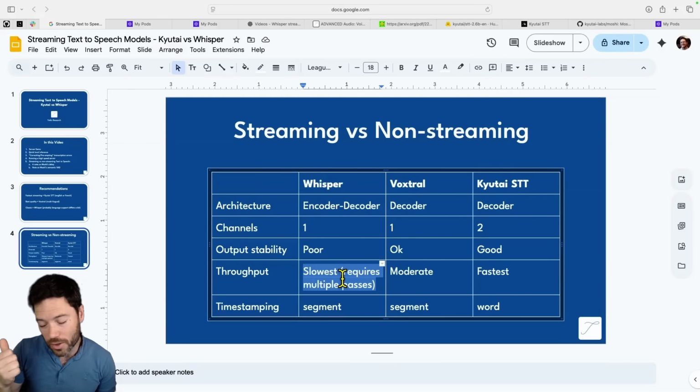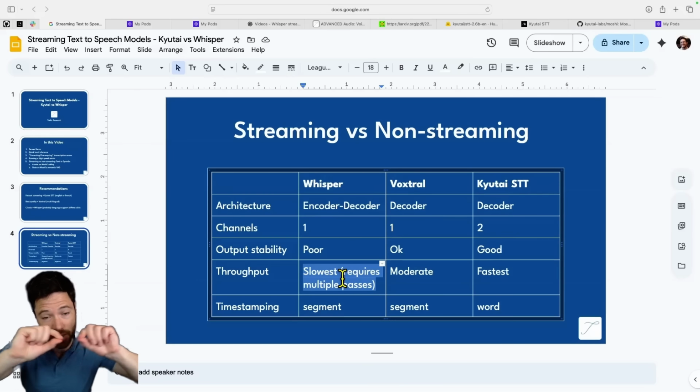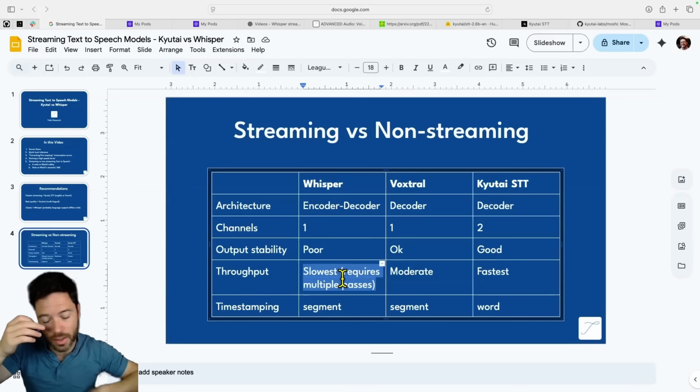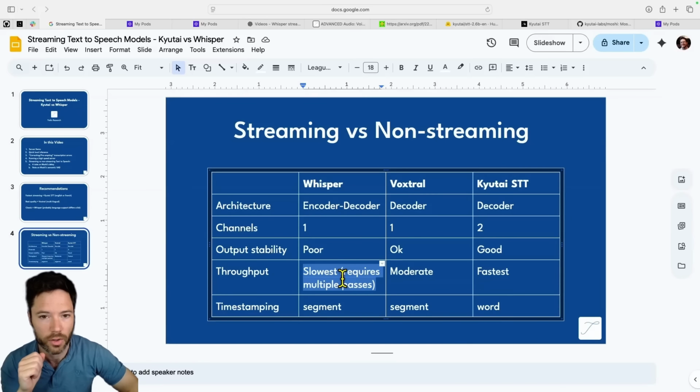Now, Voxtral does not have a buffer, so it will just take whatever audio I've said and it will literally transcribe every piece of audio in that, which means the very last thing that it's trying to transcribe is not necessarily going to be too accurate. Whereas with Kyutai, they've trained it so that there's a little delay, so it will never try and transcribe the last either half second or 2 seconds.